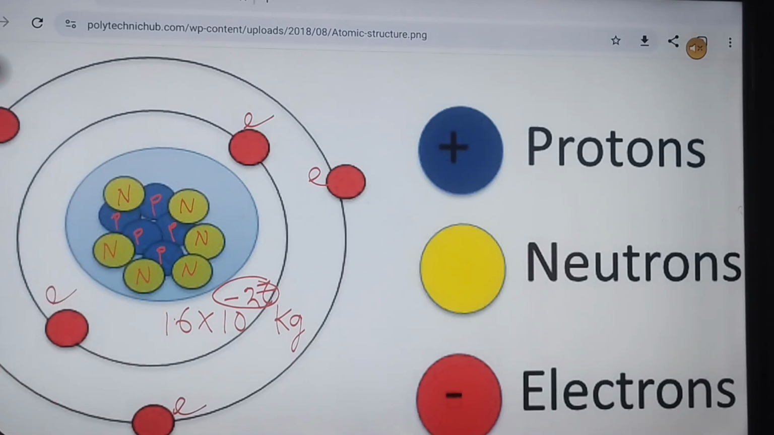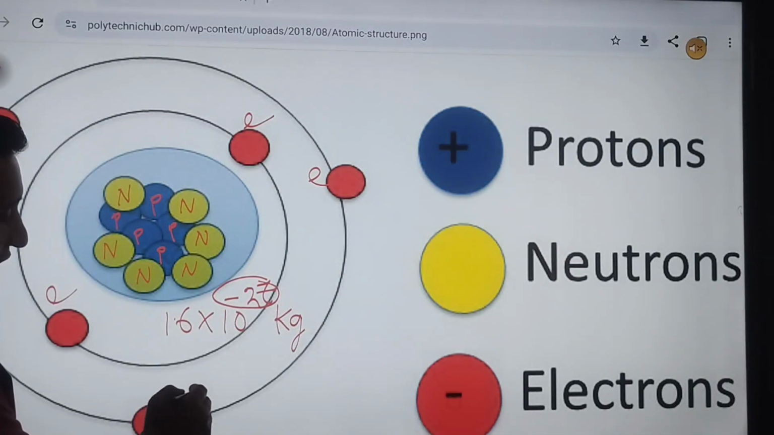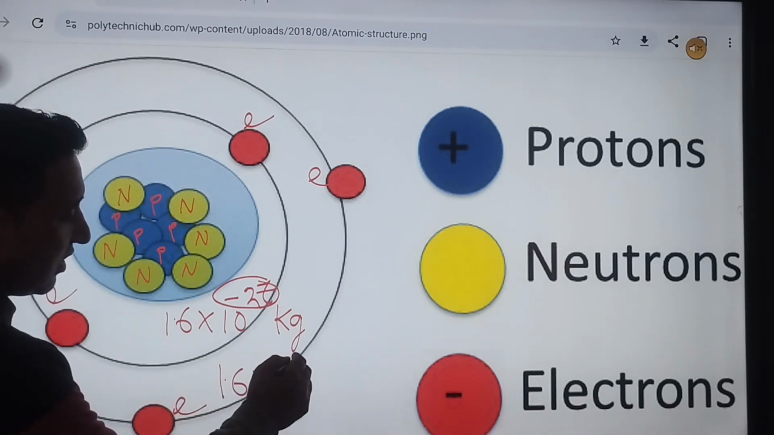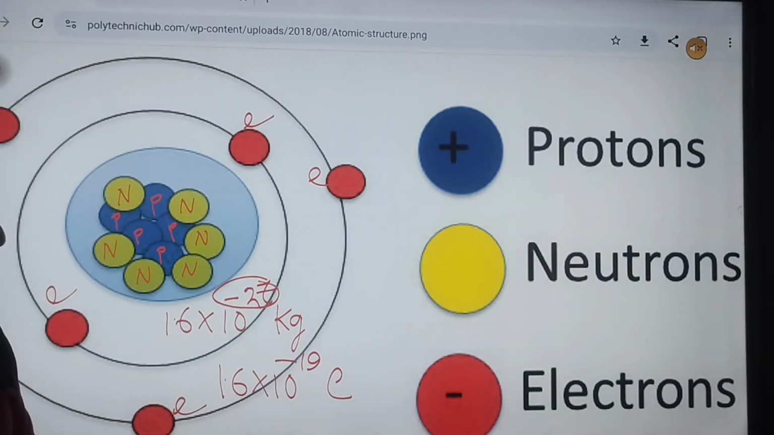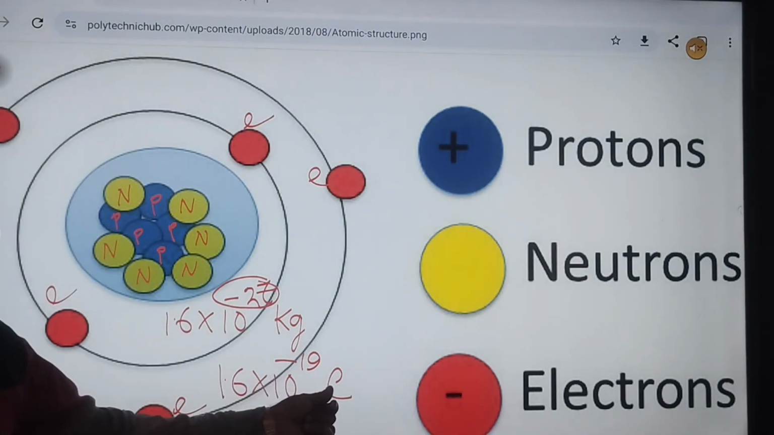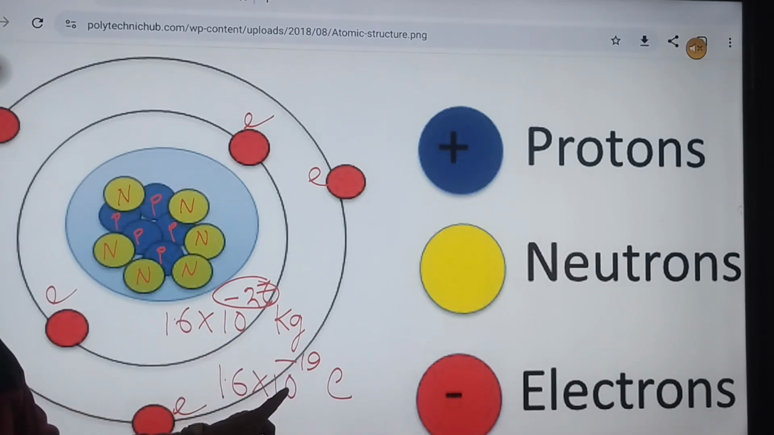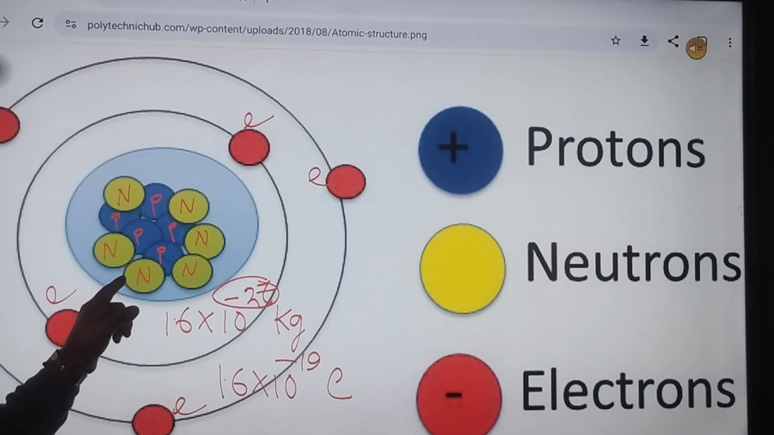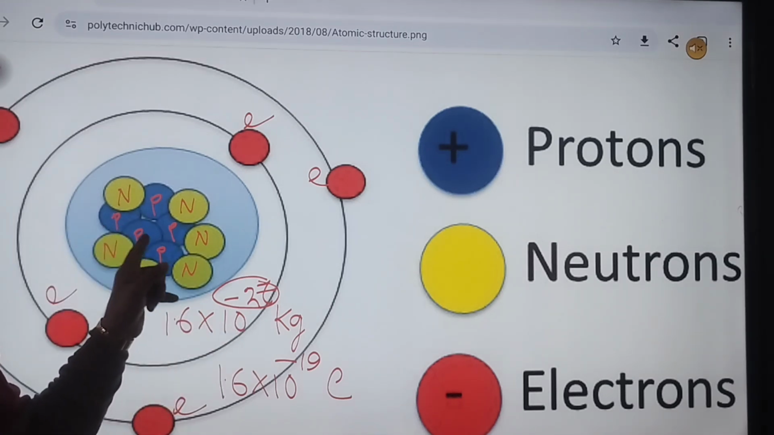Proton has positive charge. How much charge does a proton have? A proton has 1.6 into 10 to the power minus 19 coulomb. So see, it is very, very much less than 1 coulomb. One proton has this much charge, and the type of charge is positive. A neutron has mass, the mass is also the same, but it doesn't have any charge.